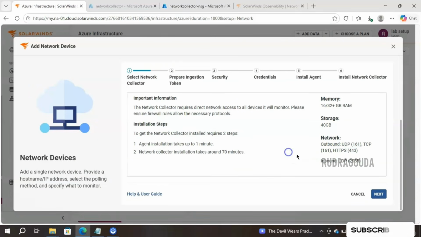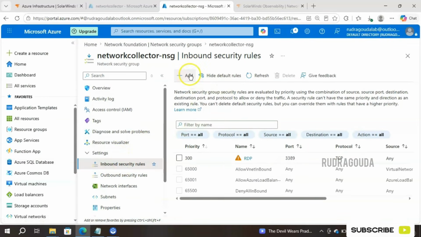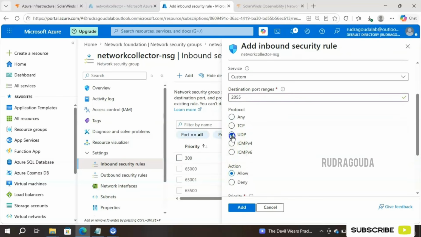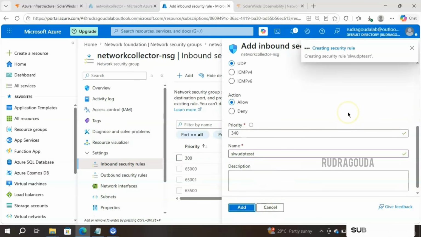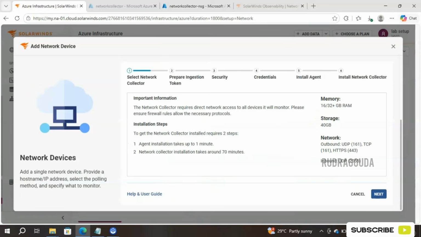Let me go for the inbound rules. Inbound rule is UDP 2055. Okay. So I will go ahead and click on the inbound security rule and then I'll click on add. So my port number is 2055 and this is UDP, and provide the name here as well. I will use SolarWinds UDP test, something I'll give. Then click on add. Okay. Right. With this, we have successfully completed the port parts. So all the ports are enabled. Outbound related is also completed. Inbound related is also completed.